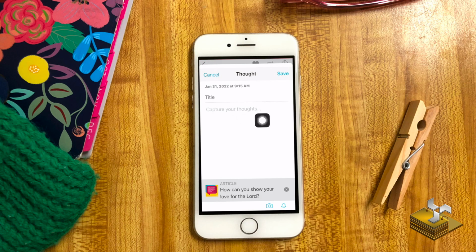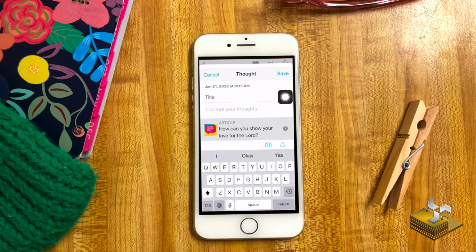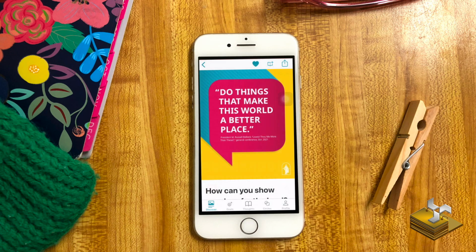So what we do on here is create a title and capture some of our thoughts. So I'll create a new title that says, and this is what the article is about, how can you show your love for the Lord? Let's say service. And then press save.